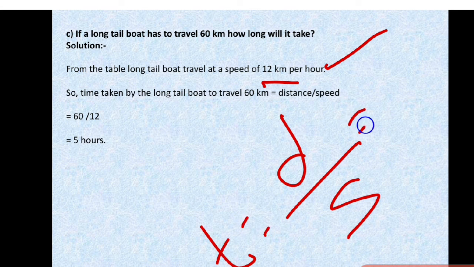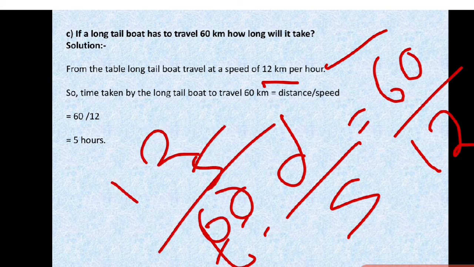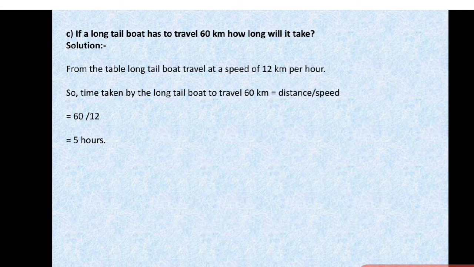So what is the distance traveled? They are asking it has to travel 60 kilometers, divided by what is the speed? Kilometers per hour, 12 kilometers per hour. So 60 by 12, that is 12 5s are, what is 12 5s? 60. So 60 by 12 is 5 hours.